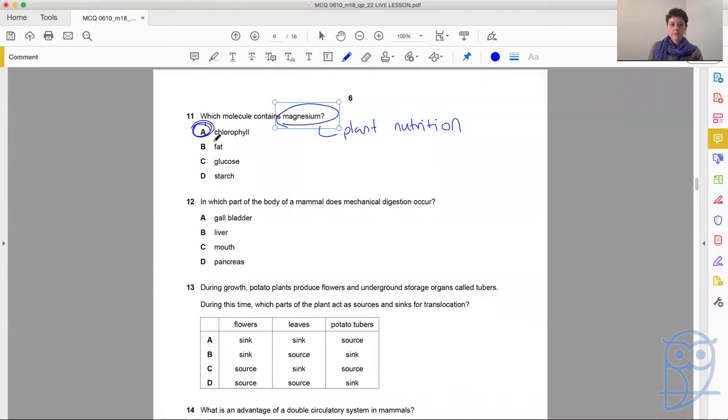Question 12. In which part of the body of a mammal does mechanical digestion occur? Mechanical digestion is all about the breaking down of pieces of food into smaller pieces of food, no chemical change. The biggest culprit for this is your teeth, of course, and the teeth are found in the mouth. So mechanical digestion is not occurring in the gallbladder or the liver or the pancreas. It is occurring in the mouth.